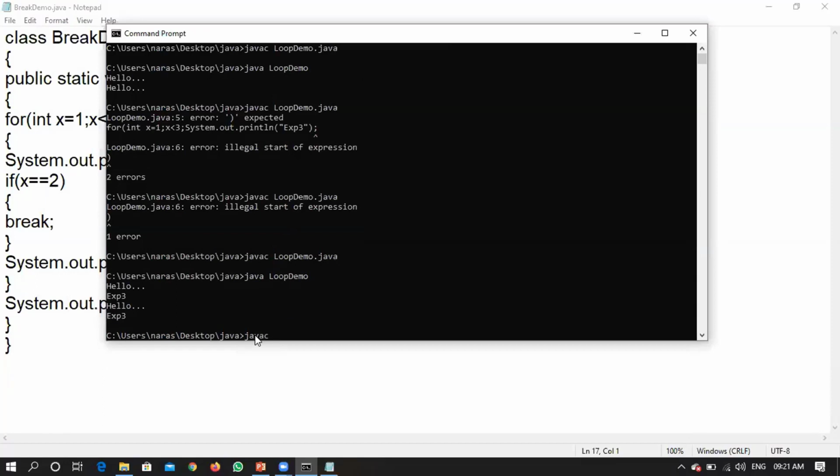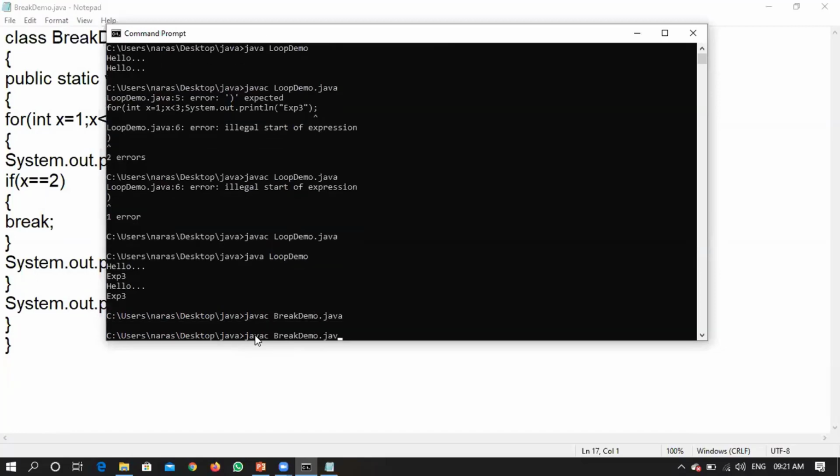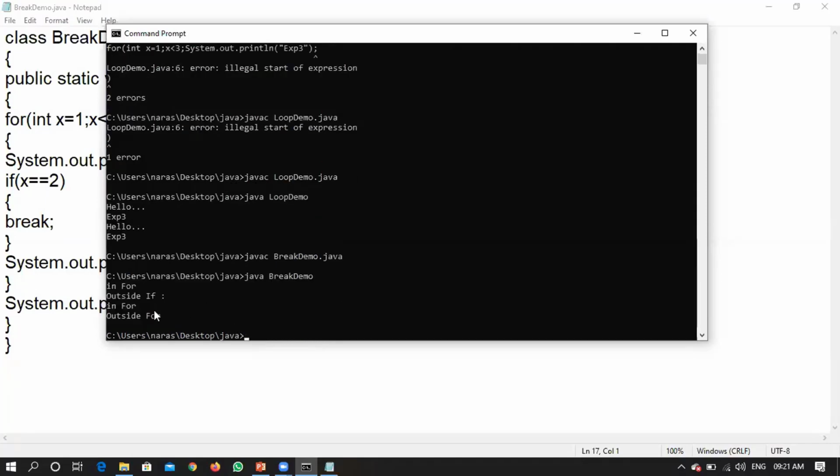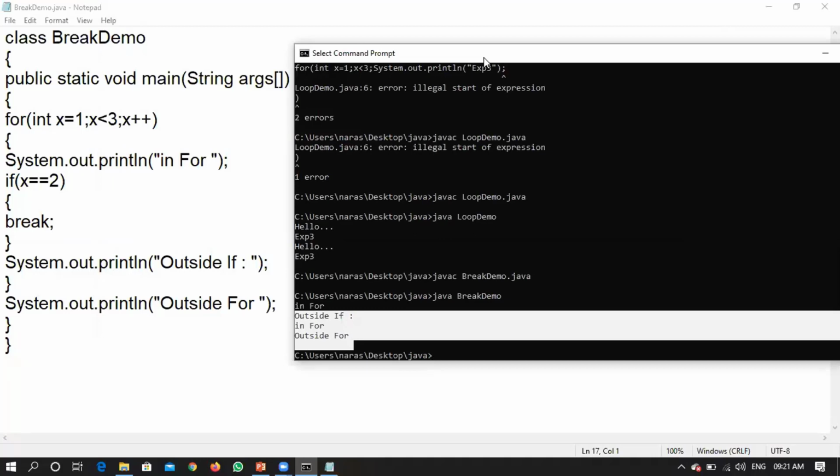javac BreakDemo.java, compiled fine without errors. What is the conclusion then? In for outside if has printed for the first time when x value is equal to 1. Inside for it has printed, and rather than printing outside if, it is printing outside for. What should be the conclusion then?